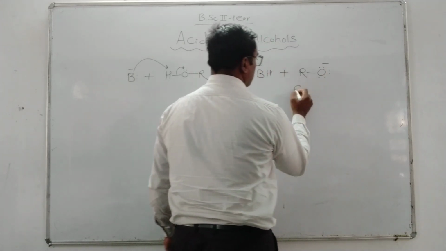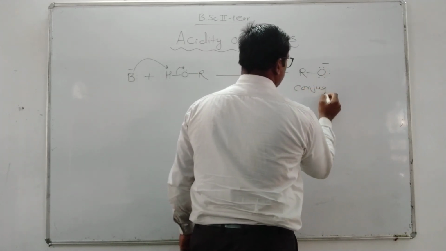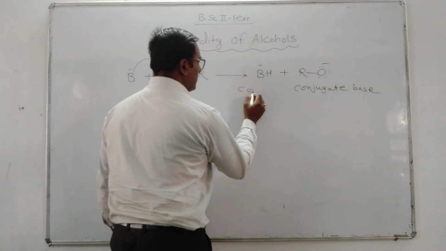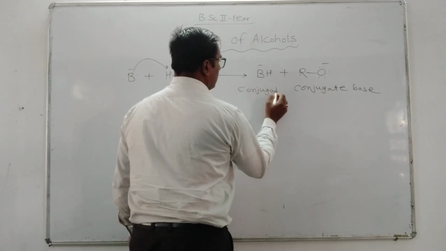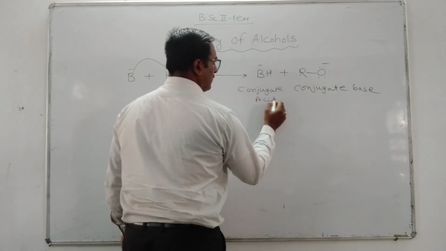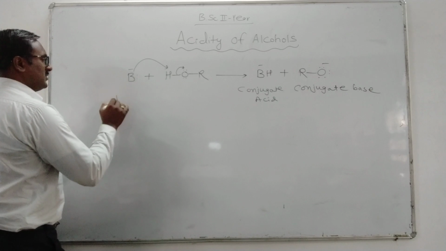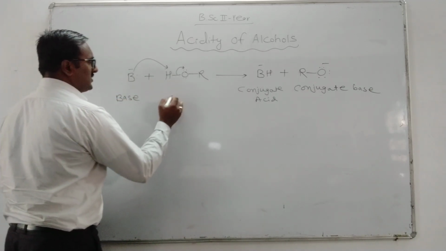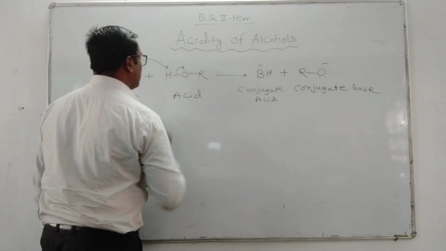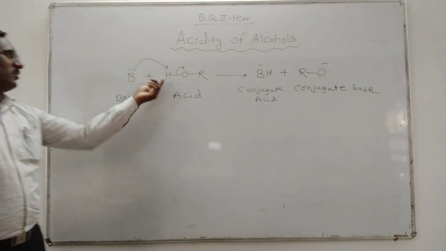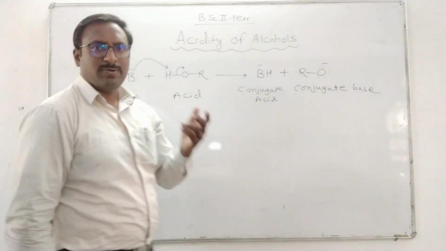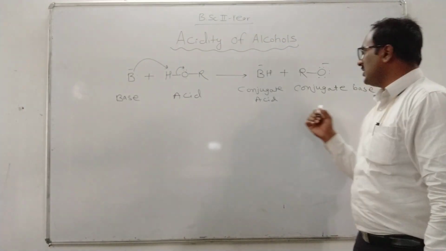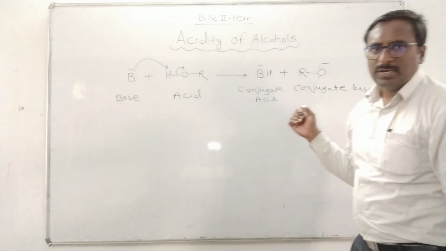This is conjugate base, this is conjugate acid, then this is base, this is alcohol which acts as an acid. It donates the proton to the base. Alcohol donates the proton to the strong base, and there is formation of conjugate acid base pair, isn't it?